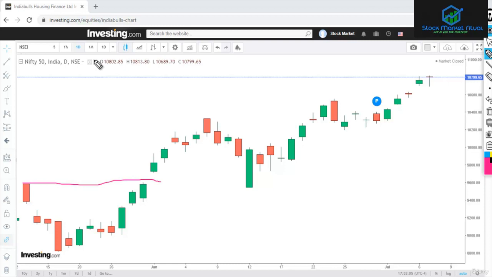Now you can see that at this level it was slowly going up, creating a range, and then on this day it just broke away. So it created a breakaway gap, and then you can see the next day the price almost stayed right there. It opened with a gap, but not that huge a gap.